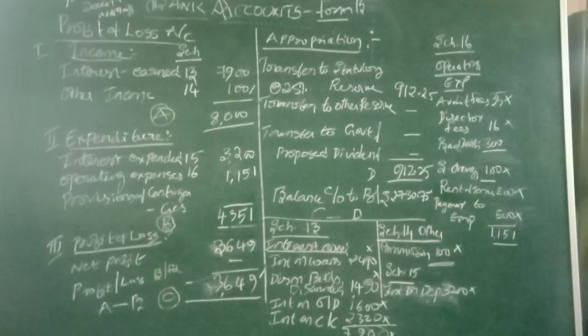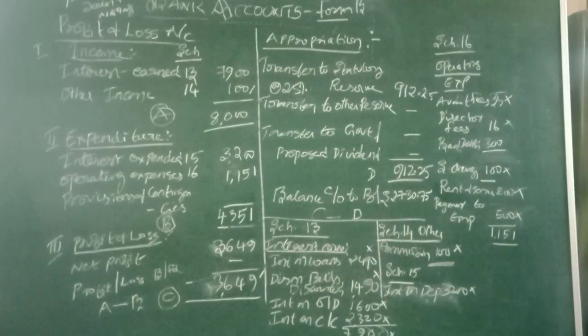Suppose if you are given any other P&L account balance, that should also be added with the current net profit for the ascertainment of the total profit, right? After this net profit, in this problem, no profit and loss brought forward. So net profit minus statutory reserve, no other reserve or dividend, no other thing is given.